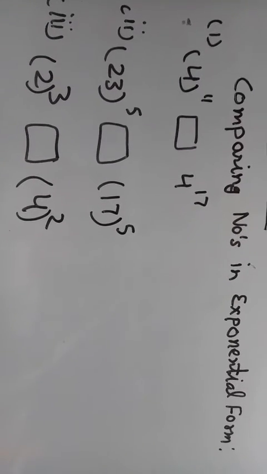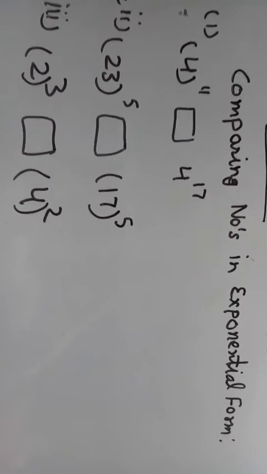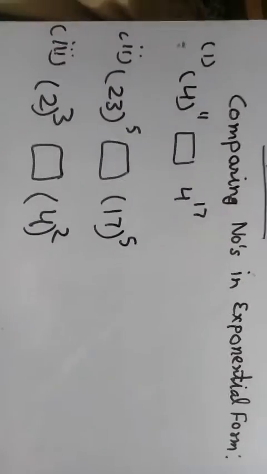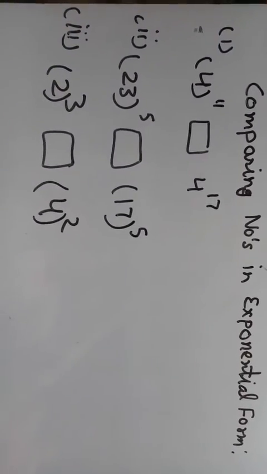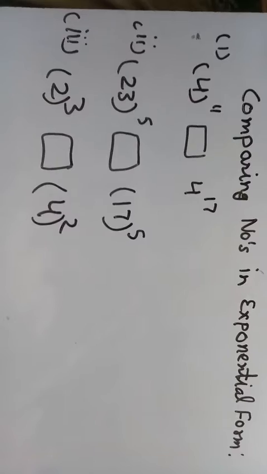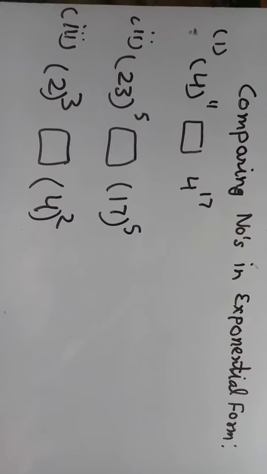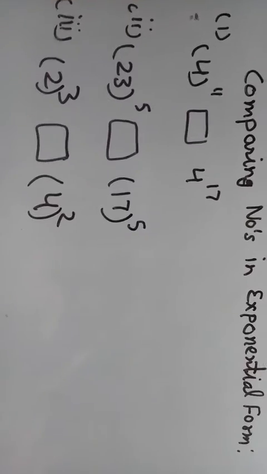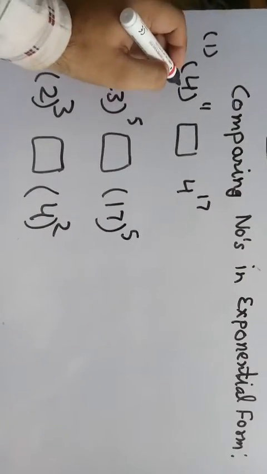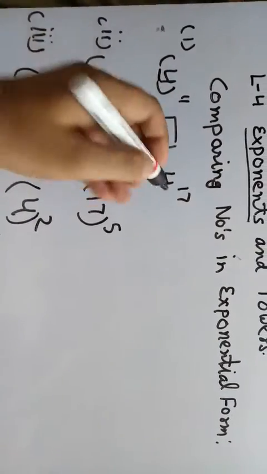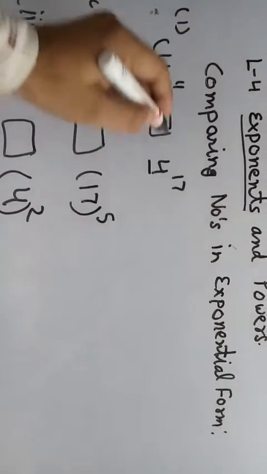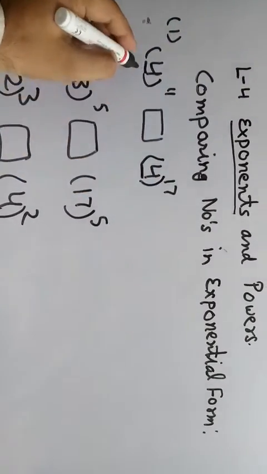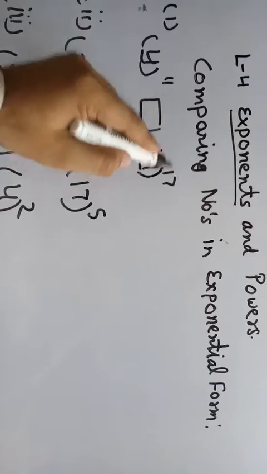Now students, the next part is comparing numbers in exponential form. General numbers you can compare easily, but in exponential form, how can we compare two numbers? So the first rule is, if the bases are the same, look here, in both, 4 is the base and the powers are different.